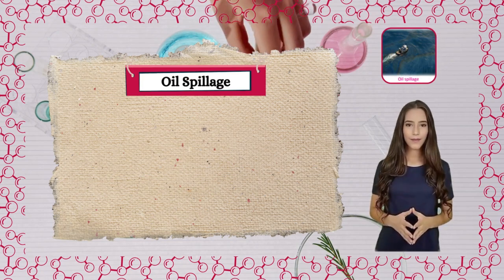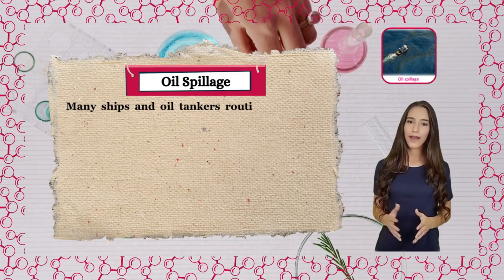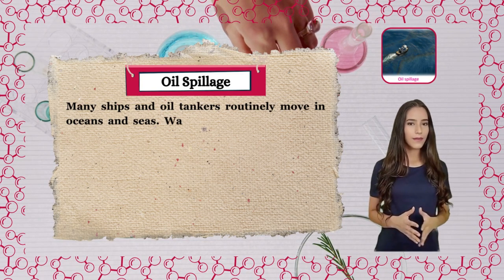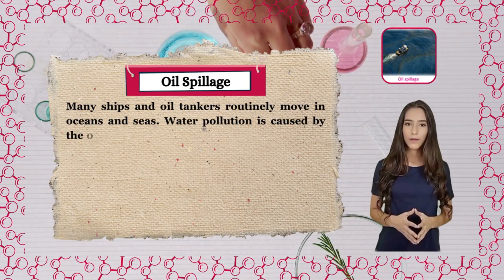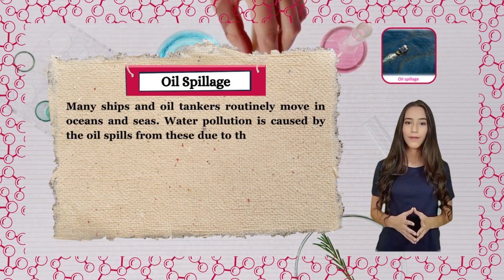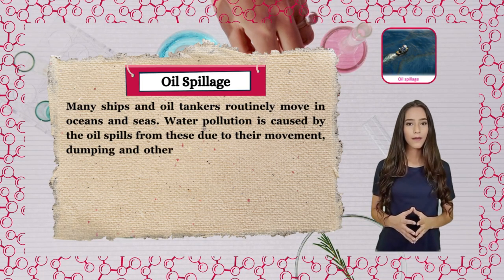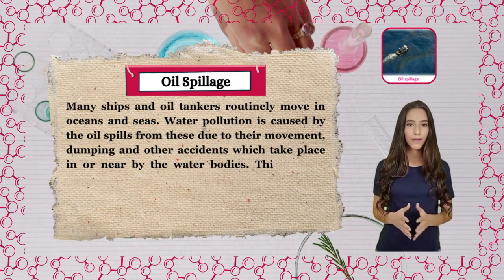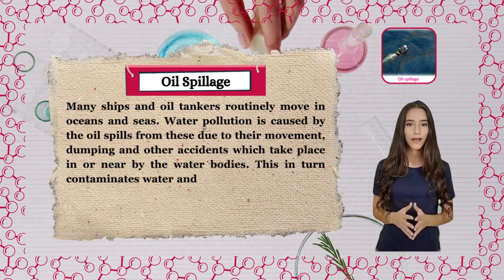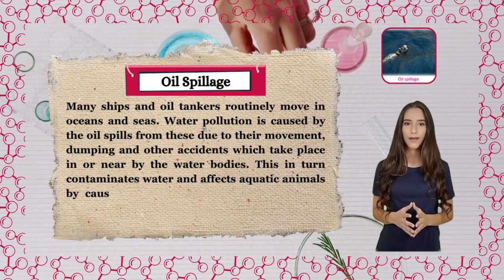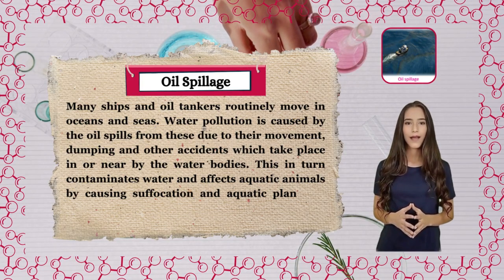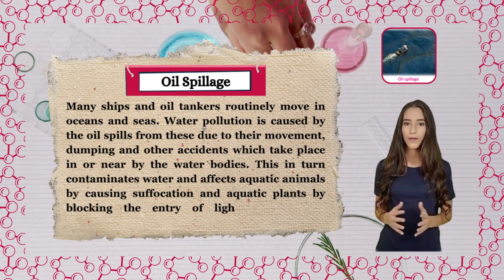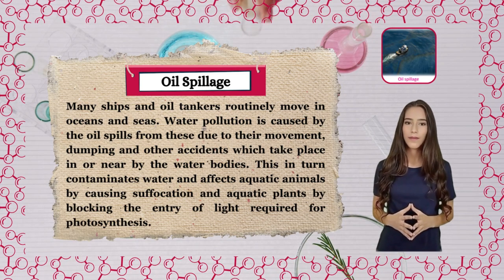Oil spillage. Many ships and oil tankers routinely move in oceans and seas. Water pollution is caused by the oil spills from these due to their movement, dumping, and other accidents which take place in or nearby the water bodies. This in turn contaminates water and affects aquatic animals by causing suffocation and aquatic plants by blocking the entry of light required for photosynthesis.